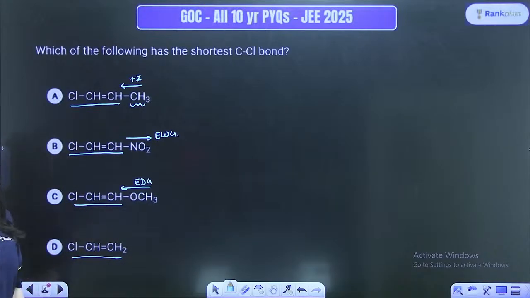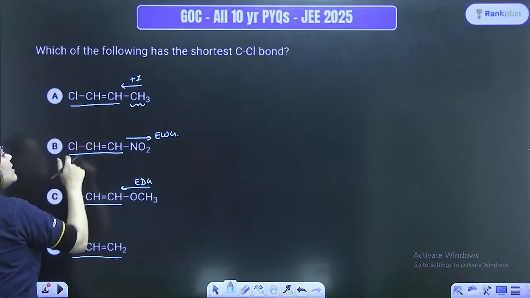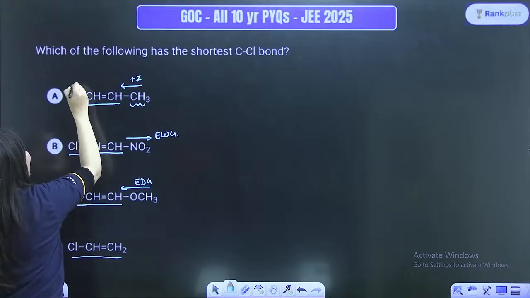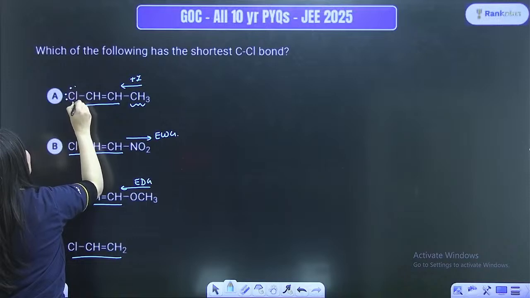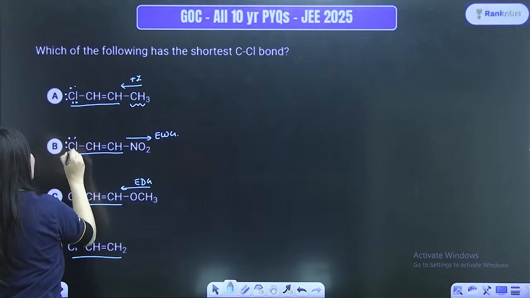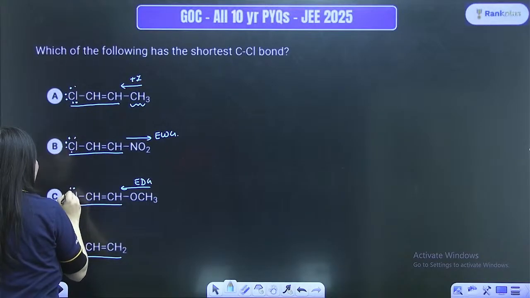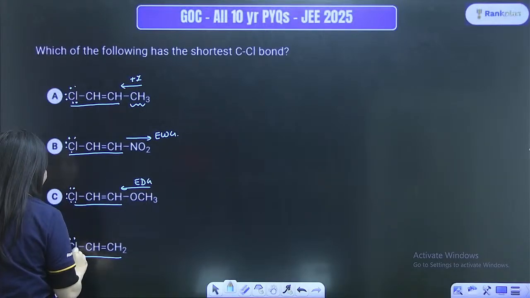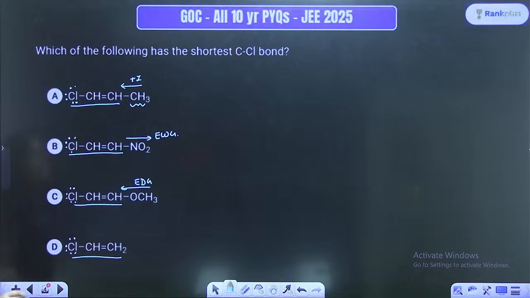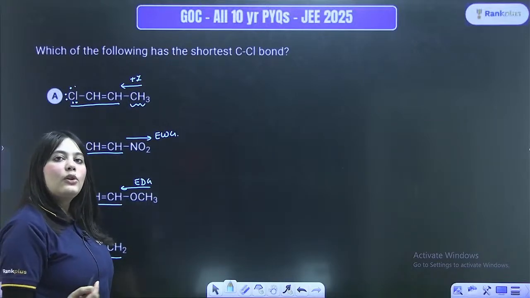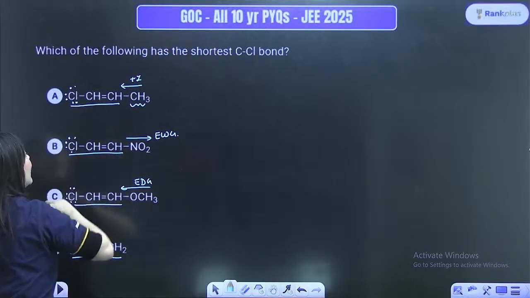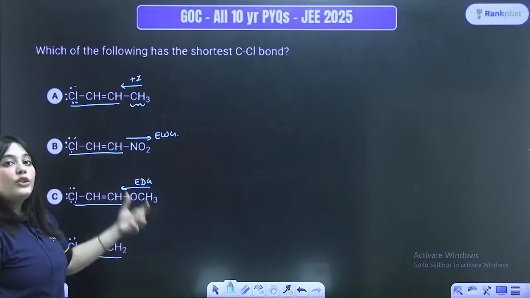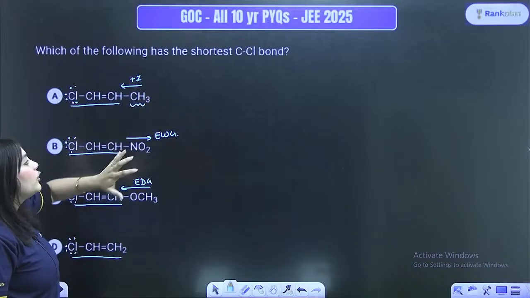Now, look at the options. Here can you see chlorine is added on all of these molecules. Now, chlorine has what kind of structure? Chlorine has lone pairs of electrons. So, I am just making the lone pairs of electrons on chlorine like this, right? Now, next thing, what will happen on chlorine? Can you see that here an electron withdrawing group is added, while on the rest of the 2 options, there is an electron donating group.